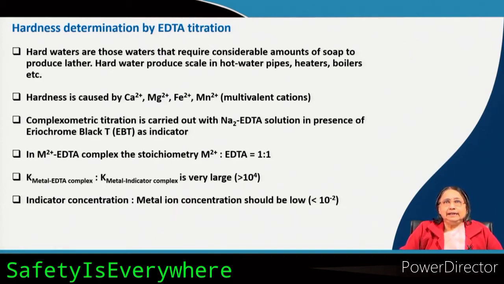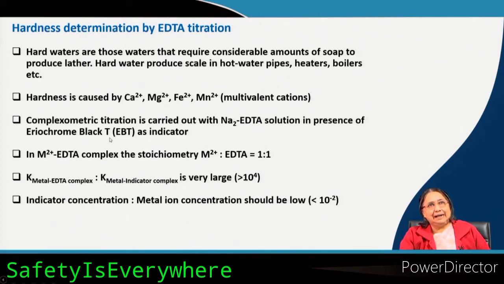The 2-3 drops of extra EDTA will attack the complex formed between Eriochrome Black T and the calcium and magnesium ions, that is the rose red color I told you. So, the EDTA will attack that complex also, and then the calcium and magnesium ions will be captured by the EDTA, and the Eriochrome Black T will remain free, and then you will get back the dye color, that is the blue color at the end point.